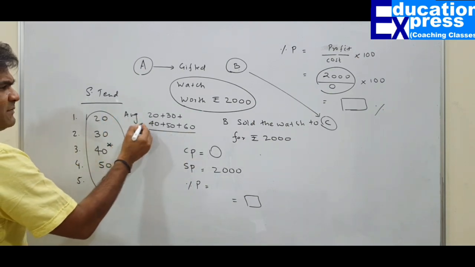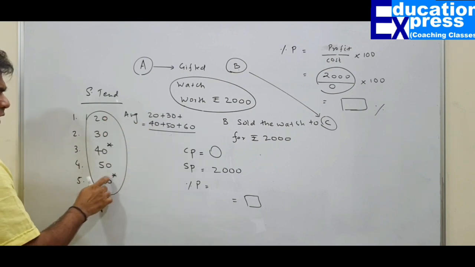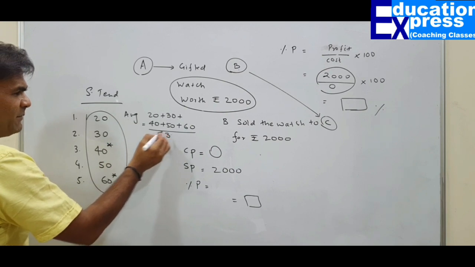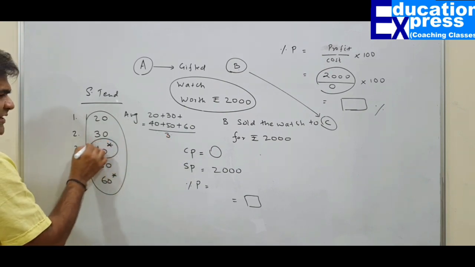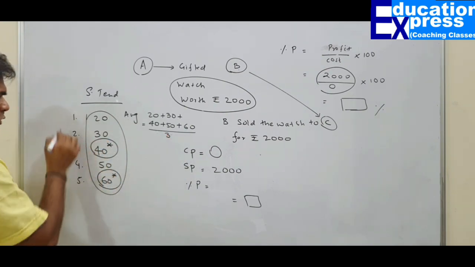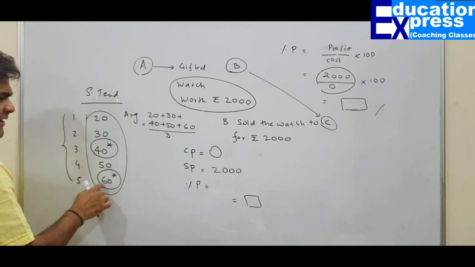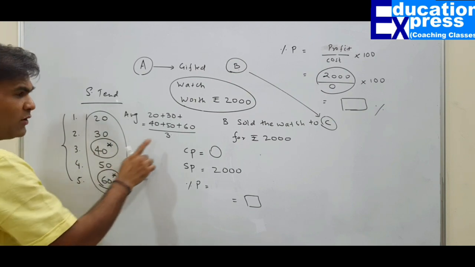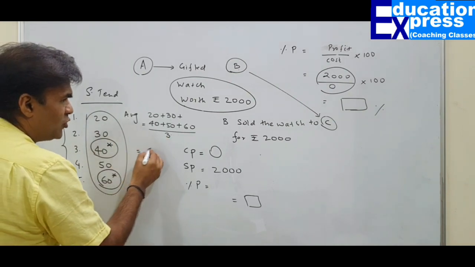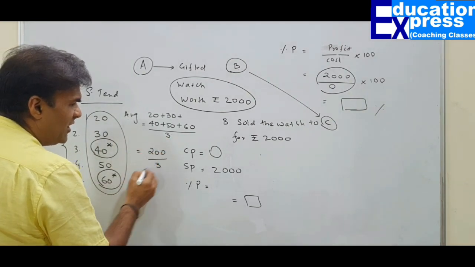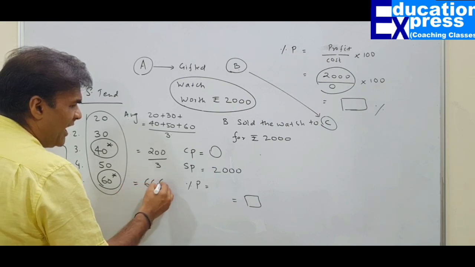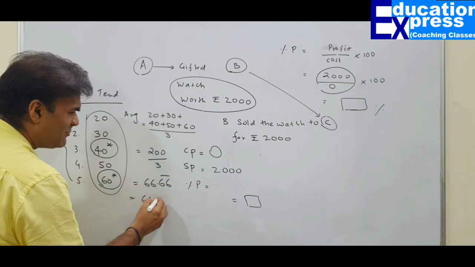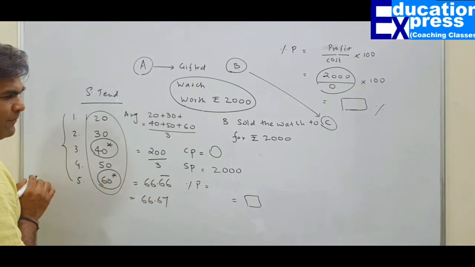Many people have made this mistake. They divided by 1, 2, 3, 4, 5. Whereas the fact is that it should be divided by only 3, because he is not out and he is not out. Out of 5 innings, 2 innings he is absolutely not out. So the number of times he got out is 3. So 200 should be divided by 3 to obtain the average, which is 66.6666 recurring, which is 66.67 approximately.